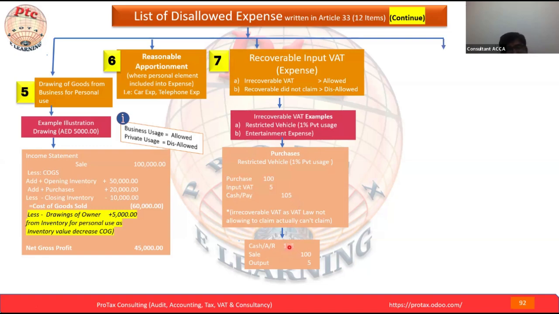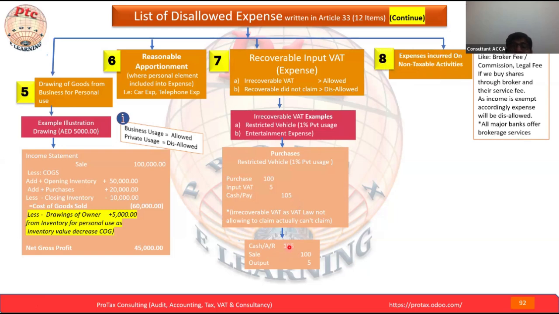This we already went through previously in detail. Expenses incurred on non-taxable activities. Here is another technical point. Expenses incurred on non-taxable activities, which means maybe there are some activities that are exempt from the city law, or out of scope of the city law.